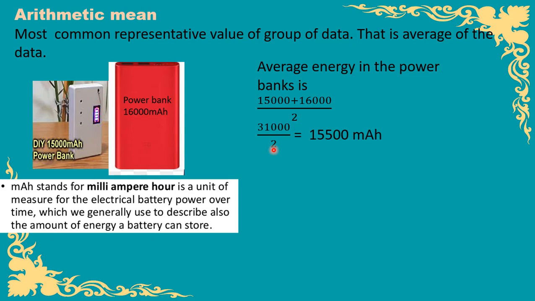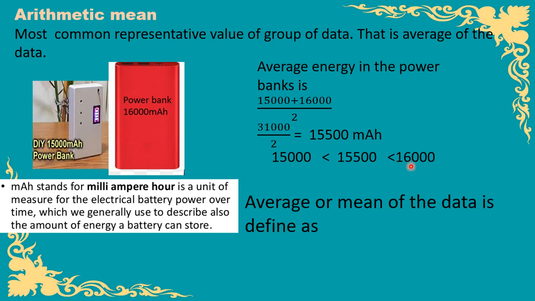So here we can say that 15,500 mAh is the average energy in a power bank. Each power bank has 15,500 milliampere hours of energy. For calculating the average, an important point to note is that the average always lies between the highest and the lowest value.